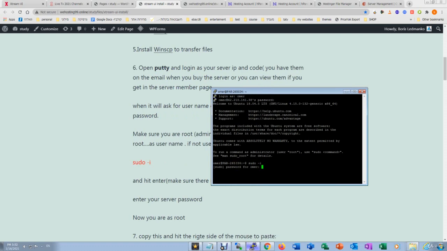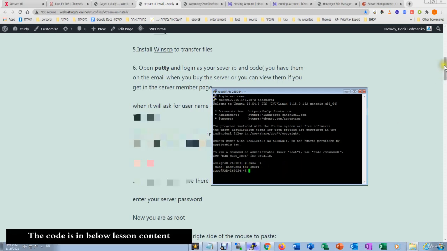It will ask for my Omer password, so I'm inserting it, click enter, and you can see it's been changed to root. So now I can install.